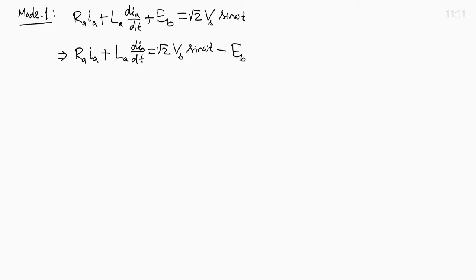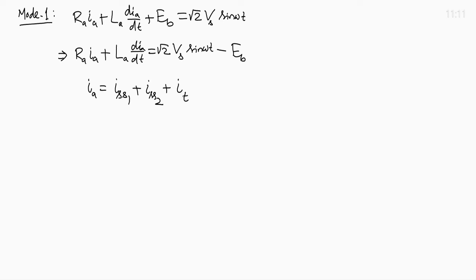In the superposition principle, we consider two sources individually, the AC source and the DC source, find their responses and then find the complete response. So now we can write I_A equals steady state component due to source 1 plus steady state component due to source 2 plus transient component.